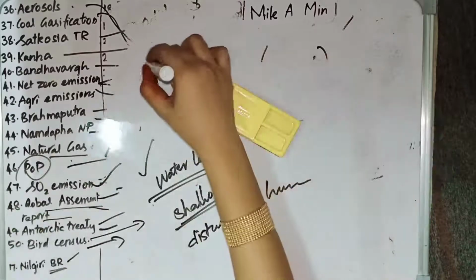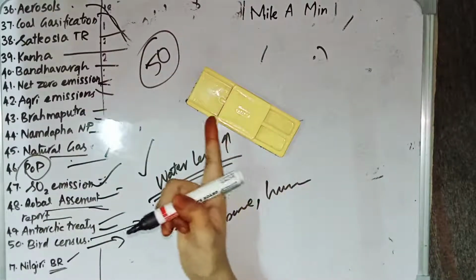So these are the things which we have seen in this video. We have seen 50 current affairs from environment in this video.